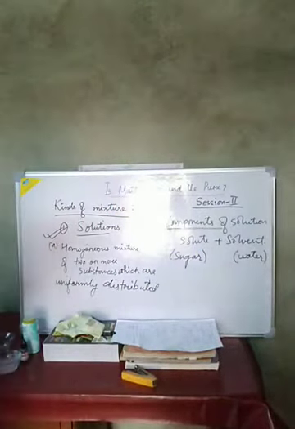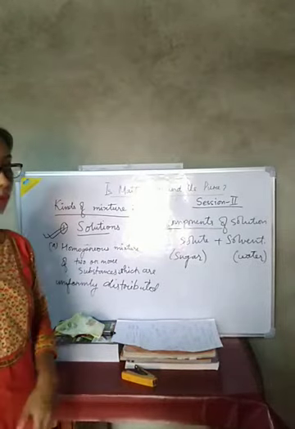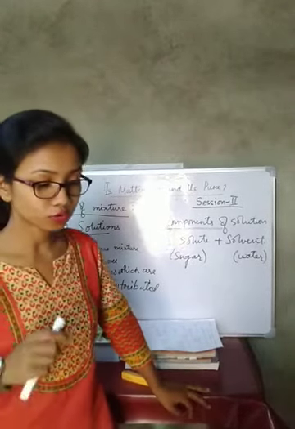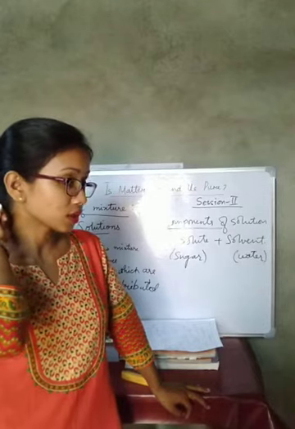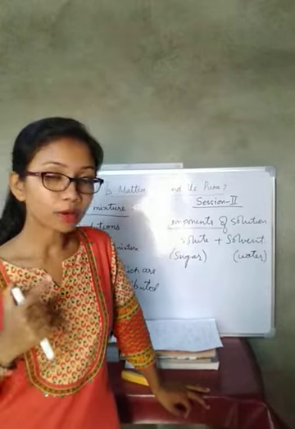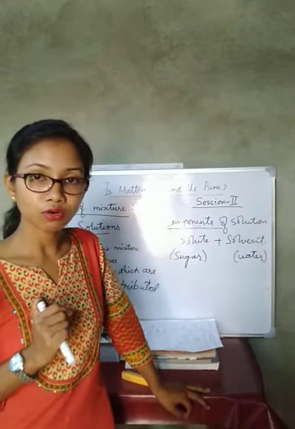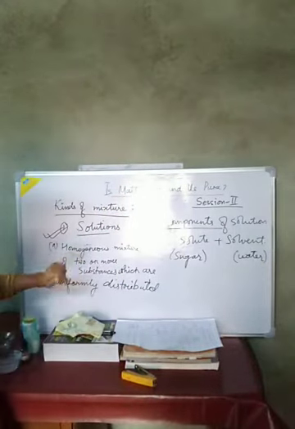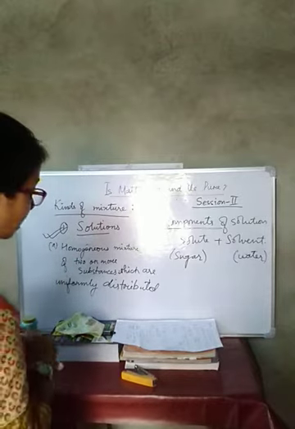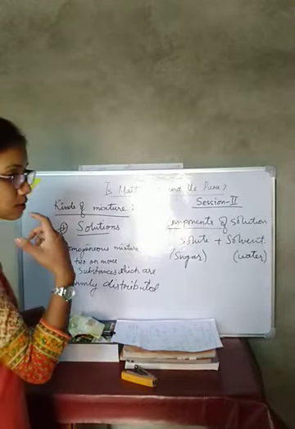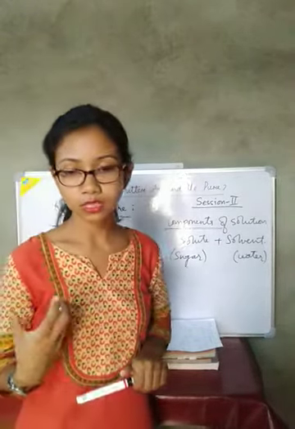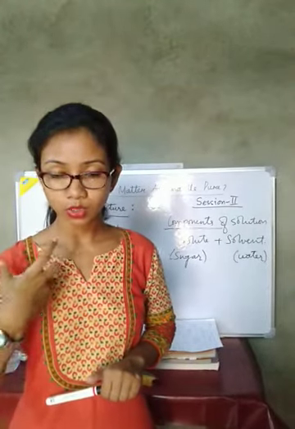Now we will go through the properties of solution. You can go through your book also; the properties of the solution are given in your book. First property of the solution is that it is a homogeneous mixture. Then the second property is that we cannot see the particles of the solution with our naked eyes.